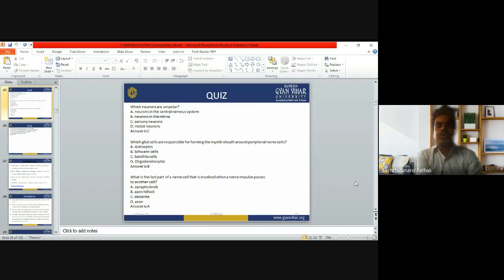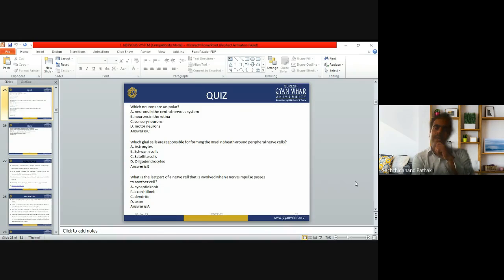Which neurons are unipolar? Again a question now. I told you neurons can be multipolar, bipolar, unipolar. Unipolar are those neurons in which the dendrites and axon are fused together and emerge from the cell body. Neurons in the central nervous system? No, it is multipolar. Neurons in the retina? Am I correct?